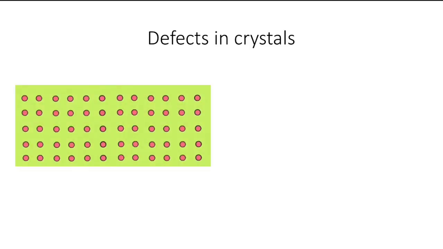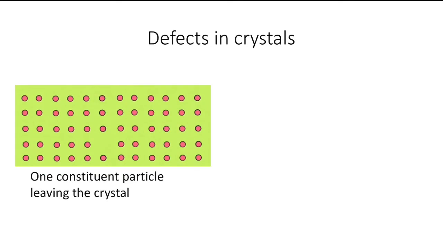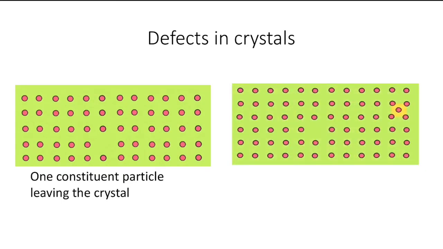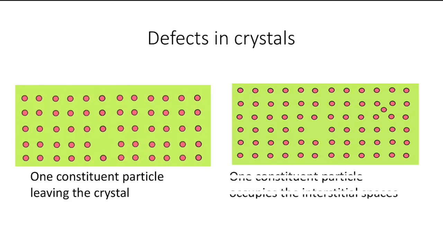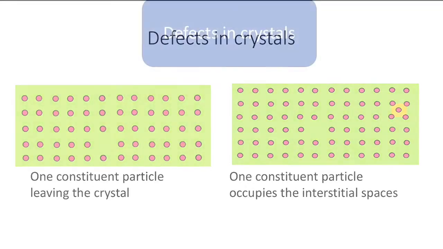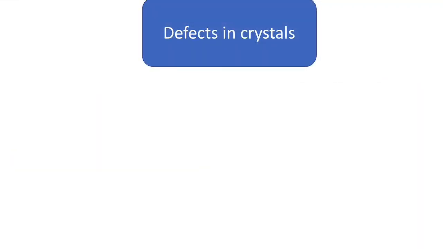Number one, it can be either one constituent particle leaving the crystal, or you can see one constituent particle occupies the interstitial spaces. These crystallographic defects are of two types.